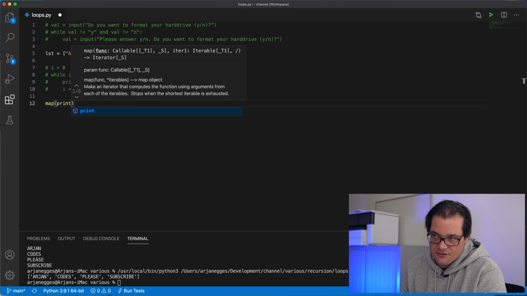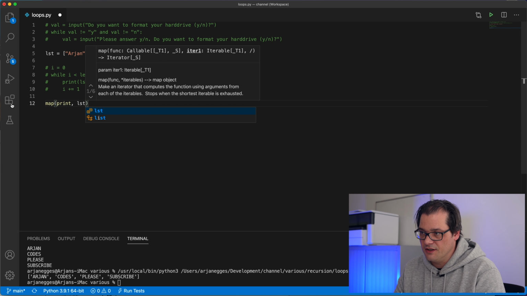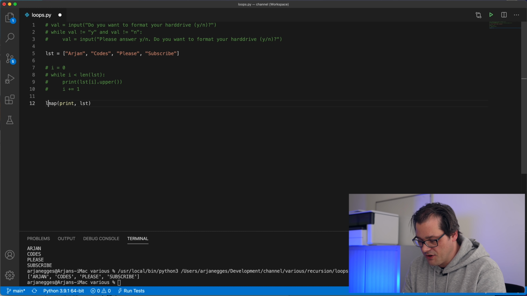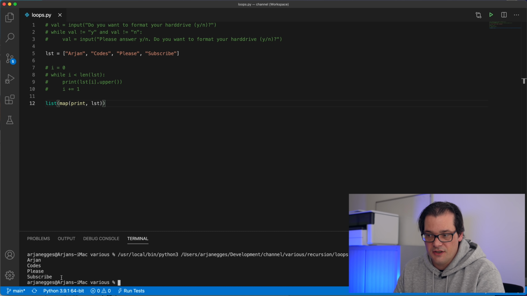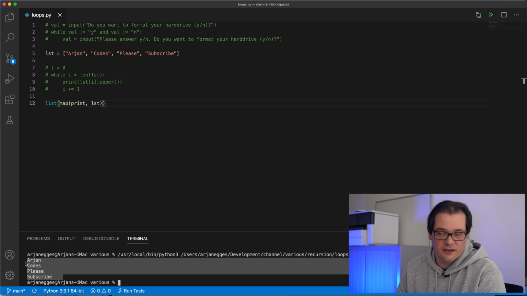So the first parameter of my map function call is the print method, because that's the method I'm going to call on the item in the list, and the second one is the list. And in order for this to work, because map normally returns an iterator and we need to turn it into a new list in order for it to actually run the commands, we need to do it like this. And then you see here it also prints out the elements in the list.